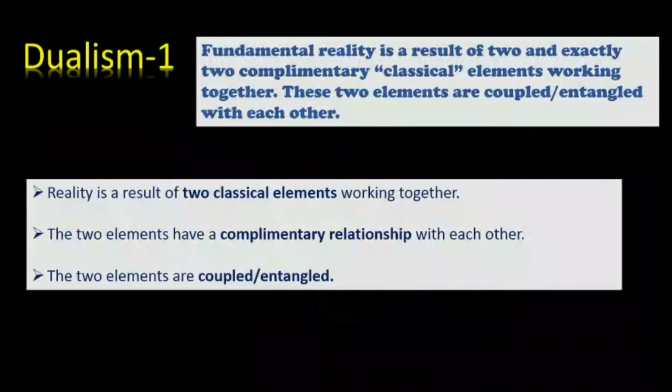So such a relationship between A and B is said to be coupled or entangled. Okay, so now let's look at the question, what is a complementary relationship? Earlier we had mentioned that dualism is associated with two elements A and B. We have also said that the relationship between A and B will be complementary. Let's try and explain this complementary relationship between A and B mathematically.